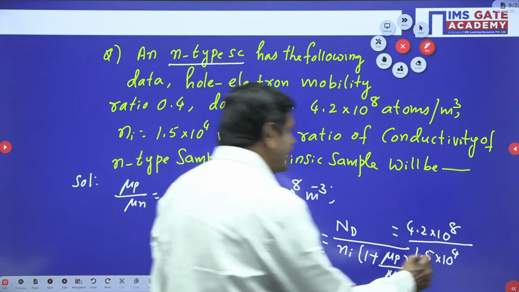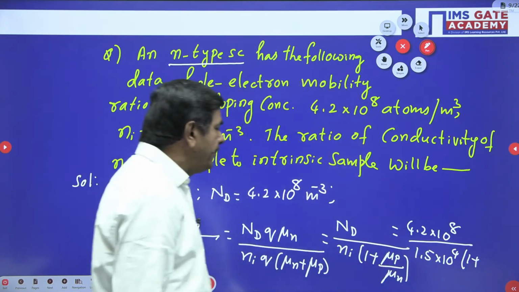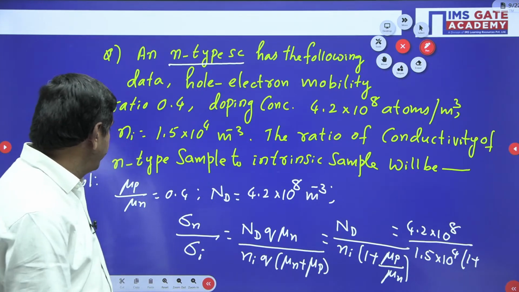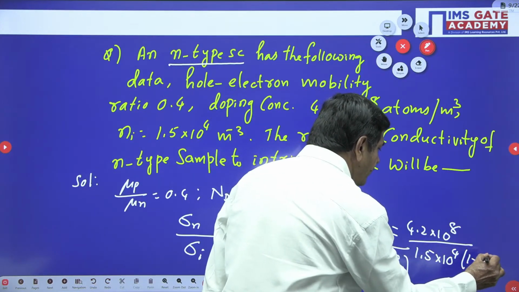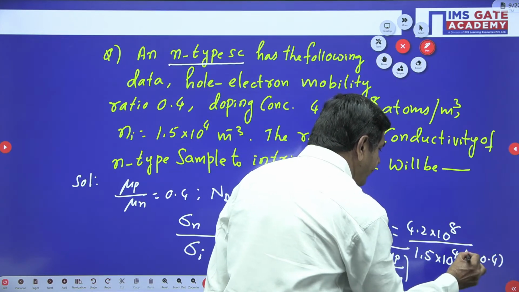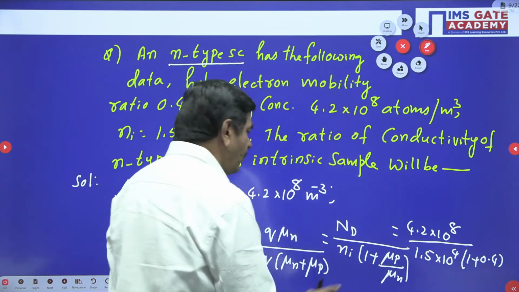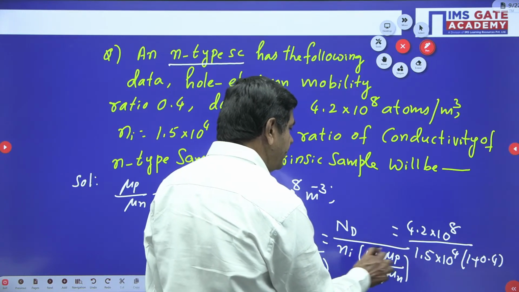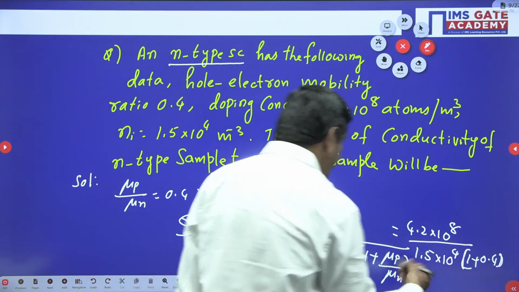And 1 plus mu P by mu N, which is 0.4. So the ratio is 4.2 into 10 power 8 divided by 1.5 into 10 power 4 into (1 plus 0.4). Use the calculator.